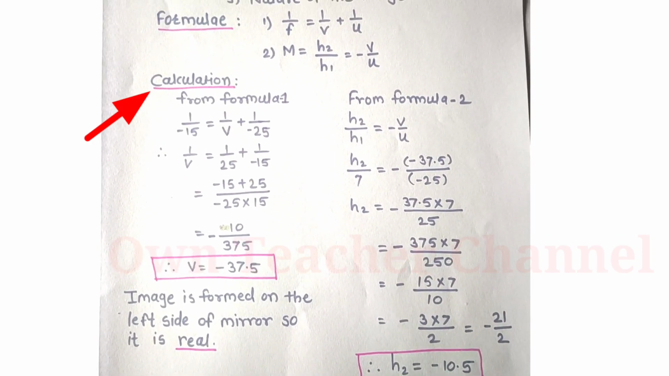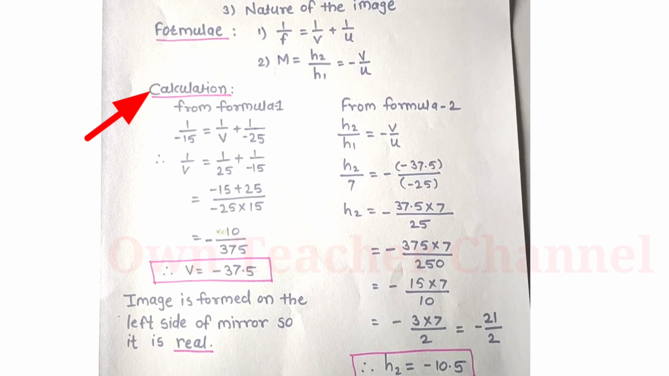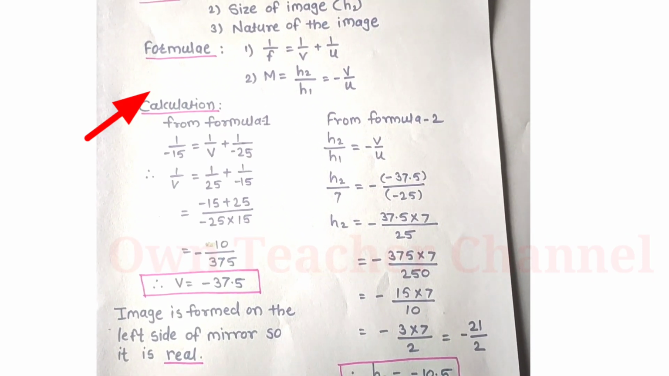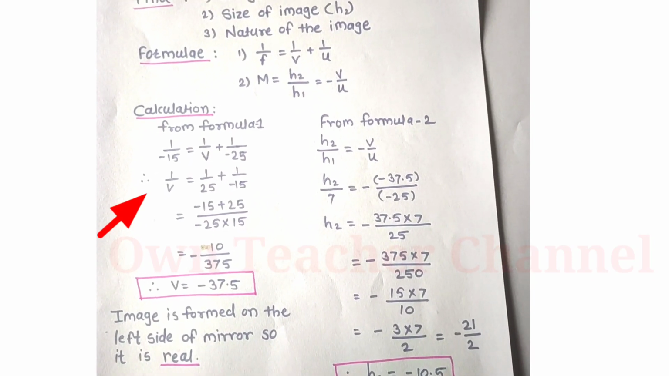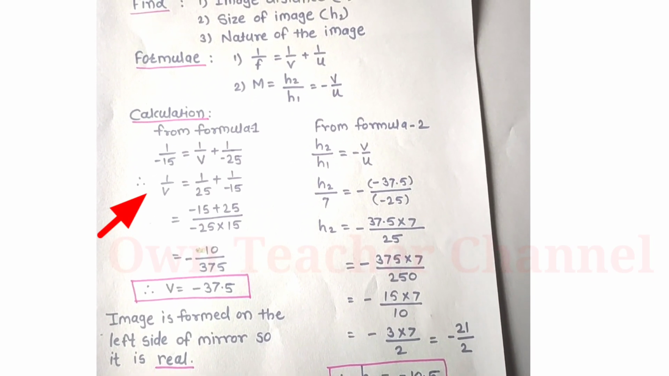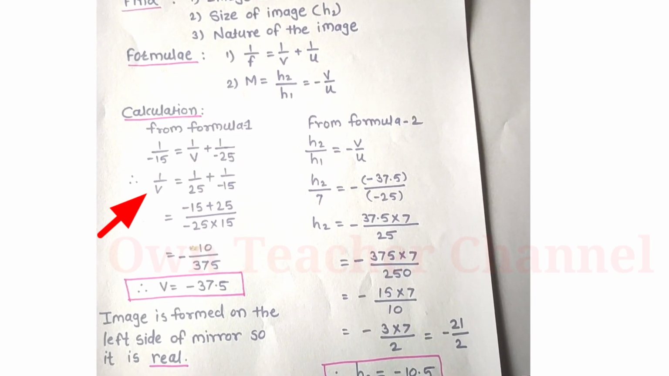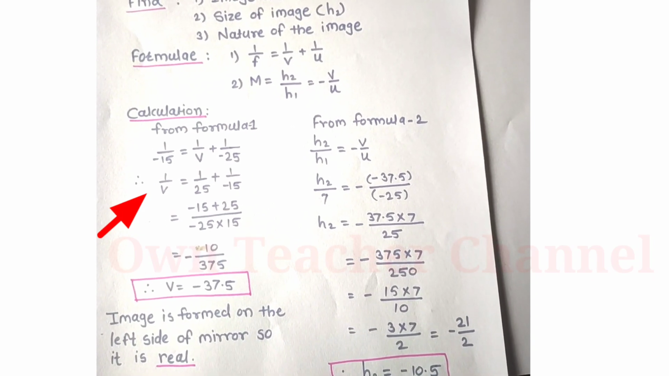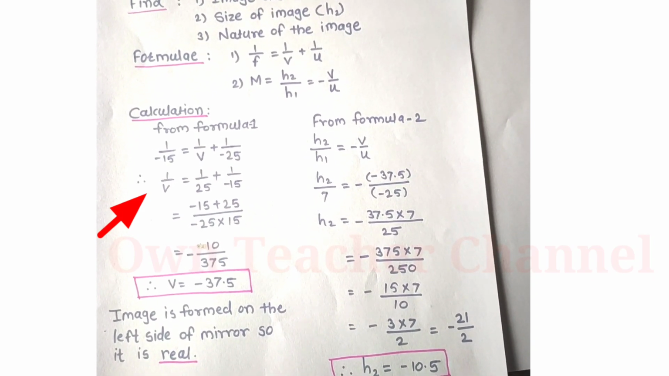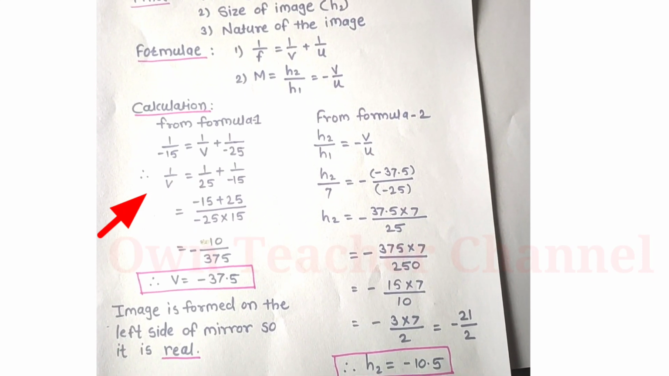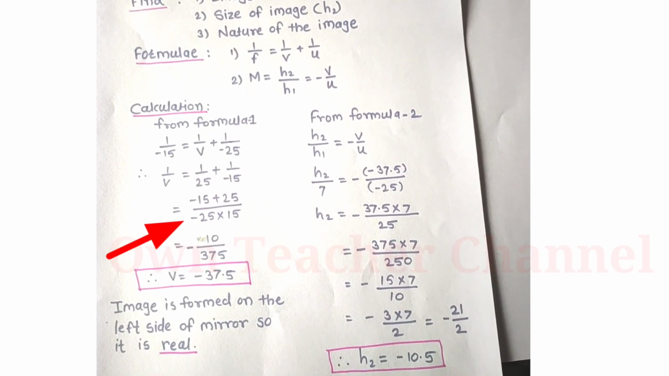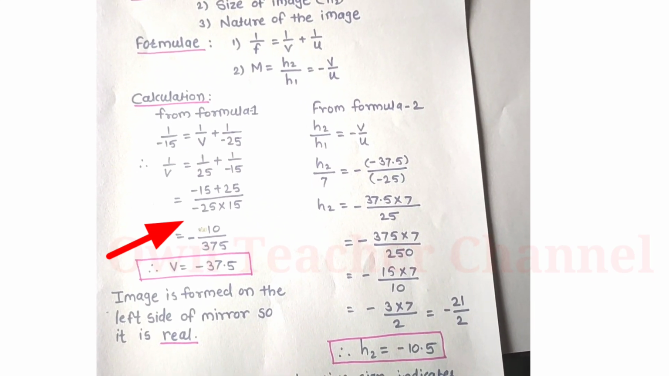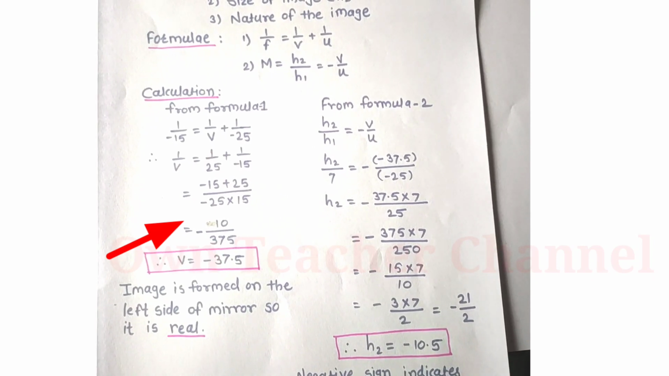From formula 1, we will keep the values. 1 upon minus 15 is equal to 1 upon v plus 1 upon minus 25. Here we have to find out the value of v, so we will take 1 upon v to the left side. 1 upon v is equal to 1 upon 25 plus 1 upon minus 15. Here we will do cross multiplication. Minus 15 plus 25 upon minus 25 into 15.